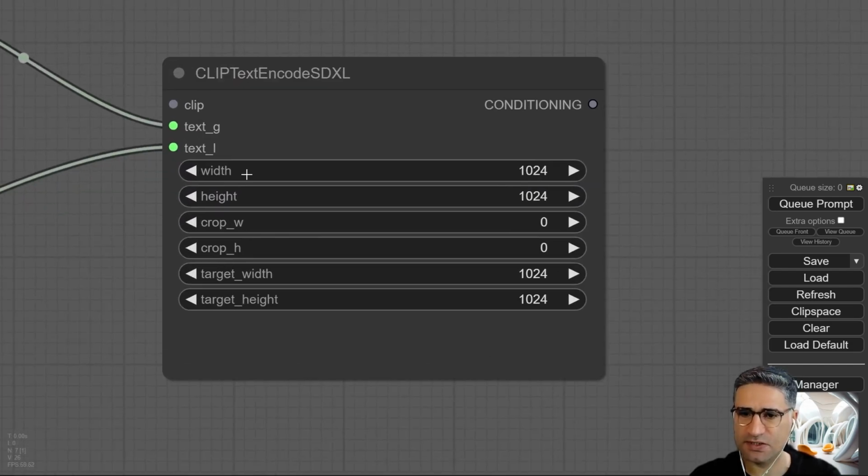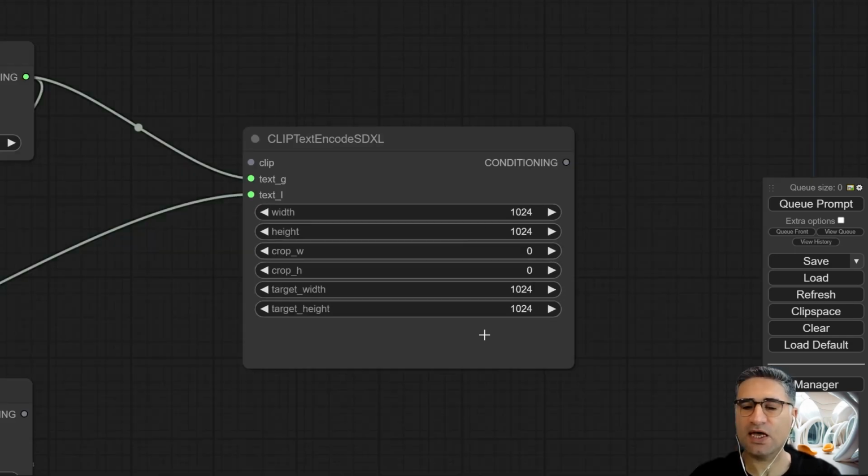Here also you can see there are some resolutions that we have to adjust in CLIPTextEncode, and I figured out that it's much better, for example, if you want to execute your prompt in the resolution of 1024, to define the double dimension for the width and height in CLIPTextEncode.